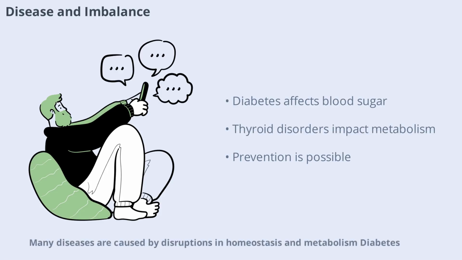Many diseases are caused by disruptions in homeostasis and metabolism. Diabetes, for example, results from problems with blood sugar regulation. Thyroid disorders affect metabolic rate. Understanding the relationship between metabolism and homeostasis can help us prevent and manage these conditions more effectively.